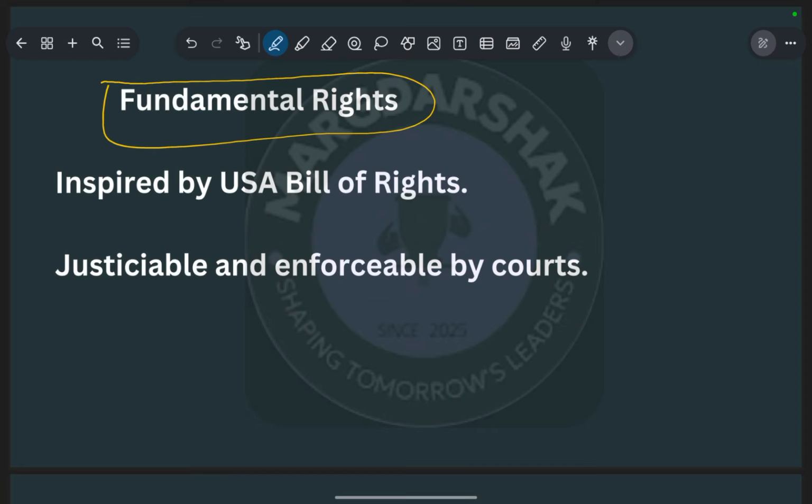These rights are enforceable in the courts; courts can issue writs under Article 32. That is also a fundamental right to safeguard the rights of citizens. And the High Court also has the right to issue writs under Article 226. So that is the fundamental right. Basically, they are inspired from the USA Bill of Rights, and they are justiciable and enforceable by the court.